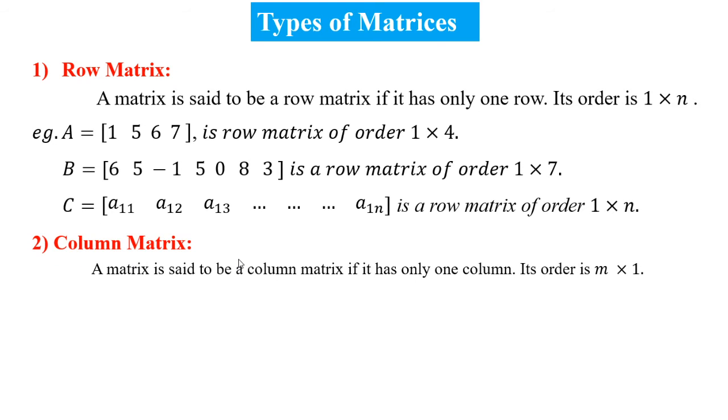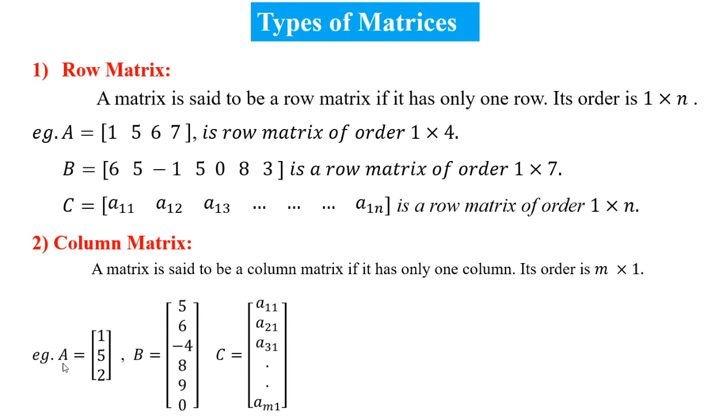Second, column matrix. A matrix is said to be a column matrix if it has only one column. Its order is m by 1. For example, A is equal to, in a column, 1, 5, 2. B is equal to, in a column, 5, 6, minus 4, 8, 9, 0. And C is equal to a11, a21, a31 and so on.